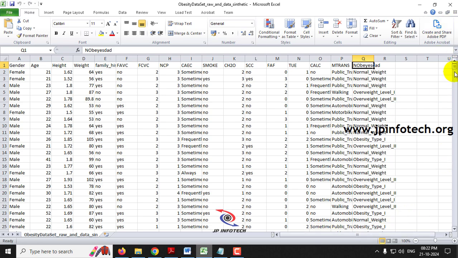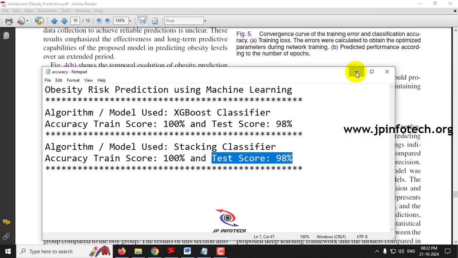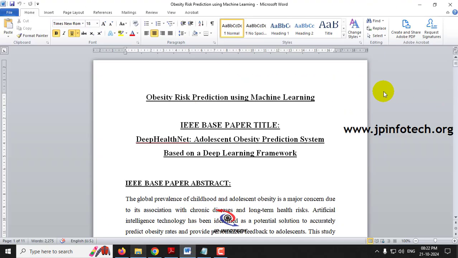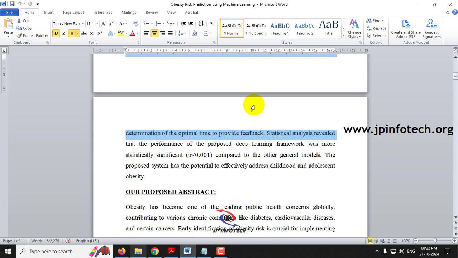So this is the dataset that we are going to use. Now coming to the document part. Here you can see the proposed title, Obesity Risk Prediction Using Machine Learning, and the IEEE base paper title, Adolescent Obesity Prediction System Based on Deep Learning Framework.